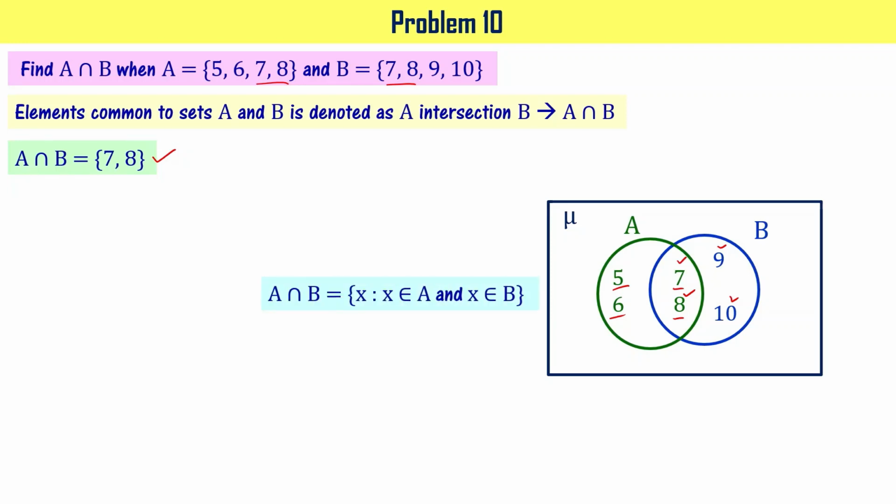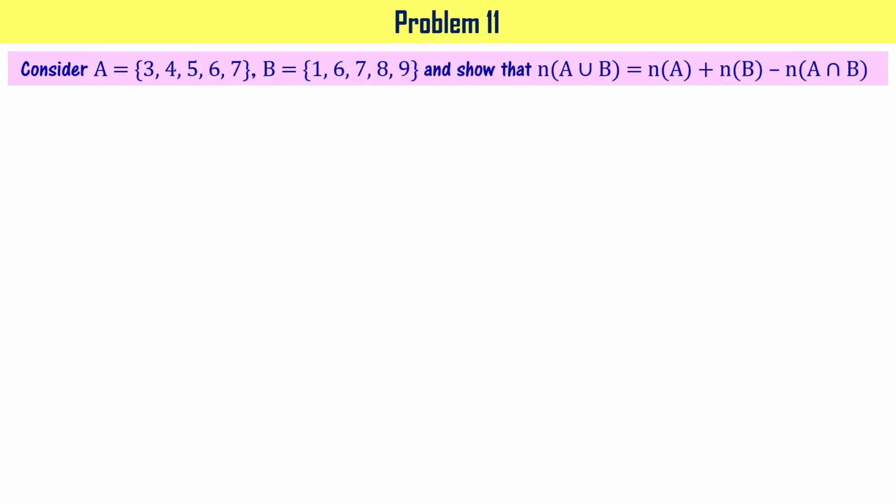So A intersection B, as I have already said, can be written in set builder form as x colon, x belongs to A and x belongs to B. Please note this. Now let's take a look at another problem. Consider A, the set containing elements 3, 4, 5, 6, 7 and set B that contains 1, 6, 7, 8, 9, and show that the number of elements in A union B is equal to the number of elements in A plus the number of elements in B minus the number of elements in A intersection B.